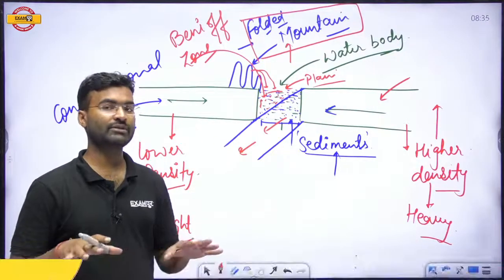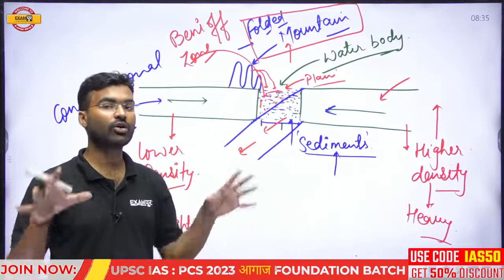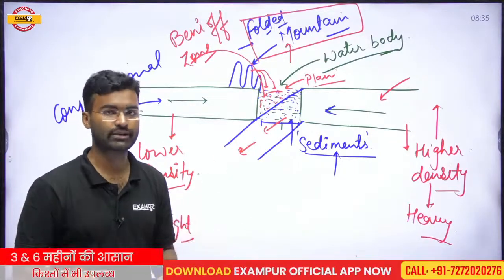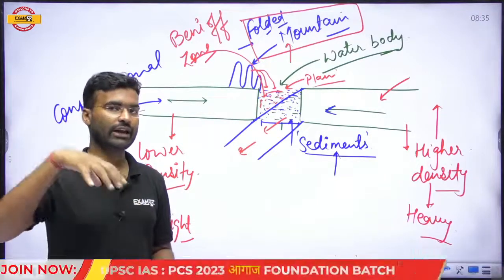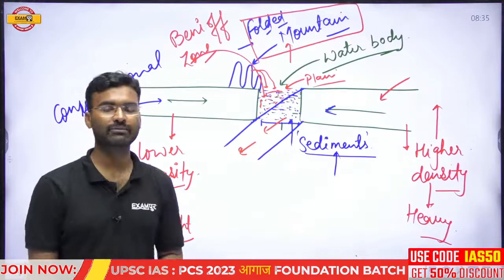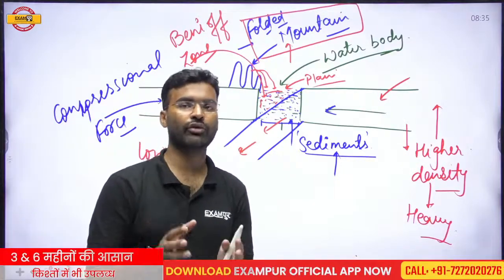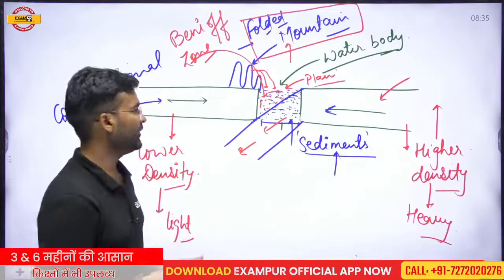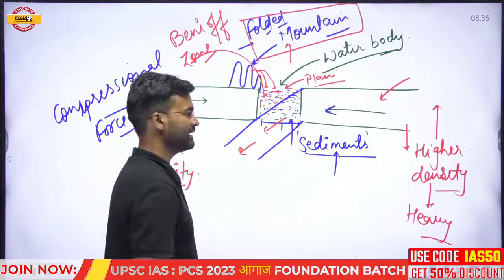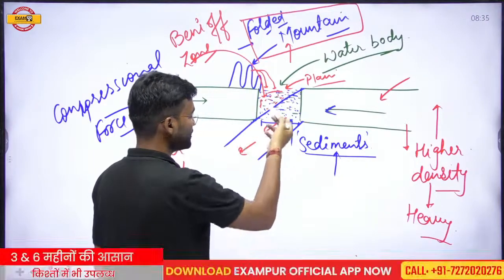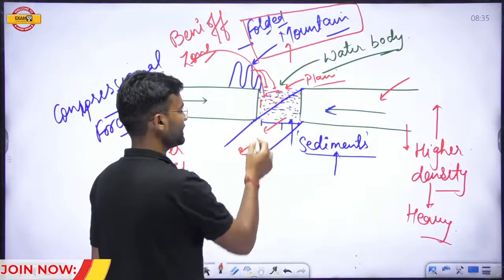thing. The two plates mean the plate is a vast area, the plate which has the entire continent, or which has the whole continent. Okay, a plate on which a whole continent is located, if the movement is taking place on this plate, that means this is not an easy or small phenomenon, this is a large phenomenon. If the two plates collide, that means a lot of energy will be released, and that particular energy will cause the earthquake in this region.